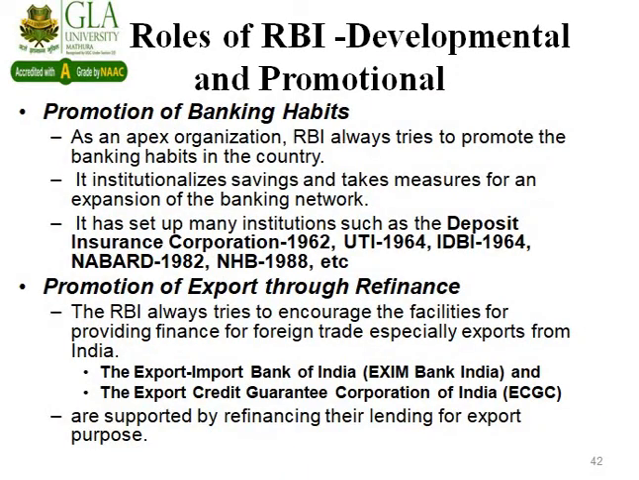And after this, we have the promotion of banking habits, which means that as an apex organization, it is the duty of the RBI to try from time to time to promote banking habits in the country. So it institutionalizes savings and takes measures for the expansion of branch banking and other banking networks. It has set up many institutions such as the Deposit Insurance Corporation in 1962, Unit Trust of India in 1964, IDBI Industrial Development Bank of India in 1964, NABARD, and NHB, National Housing Bank, in 1988, etc.